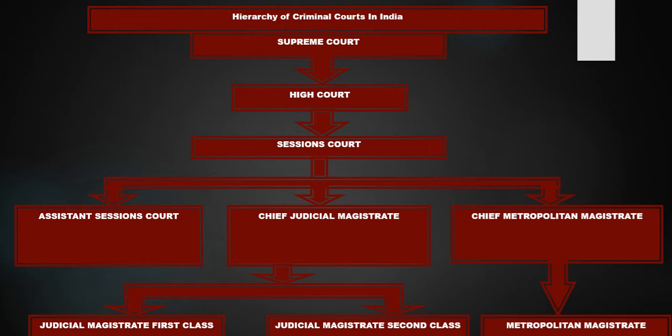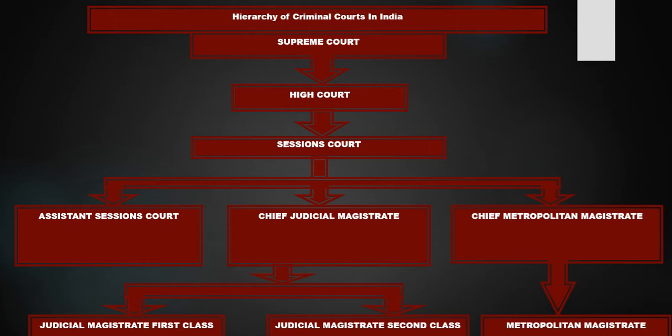After that, you will see Judicial Magistrate First Class, popularly known as the JMFC court, and above the JMFC court will be the Chief Judicial Magistrate, known as the CJM court. If you go to the metropolitan cities, you will see that the Metropolitan Magistrate and the Chief Metropolitan Magistrate will be there.